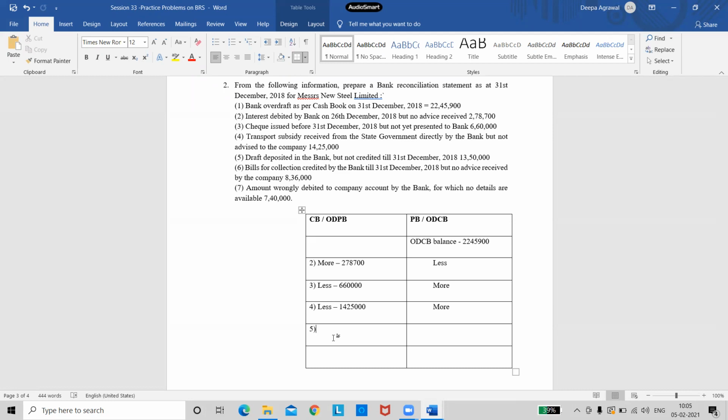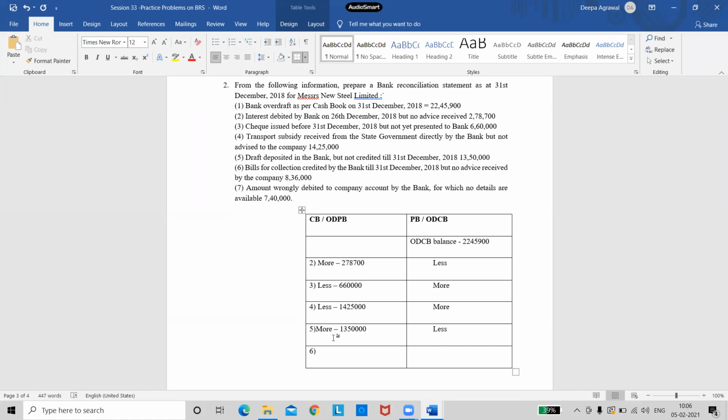But the bank did not credit it, so it is not recorded in the passbook. So cash book balance will be more or less? It would be more, right? Yes, because it is a deposit. And I'll note down the amount also, 13,50,000. And automatically my passbook balance will be less. Now I move forward to the sixth transaction.